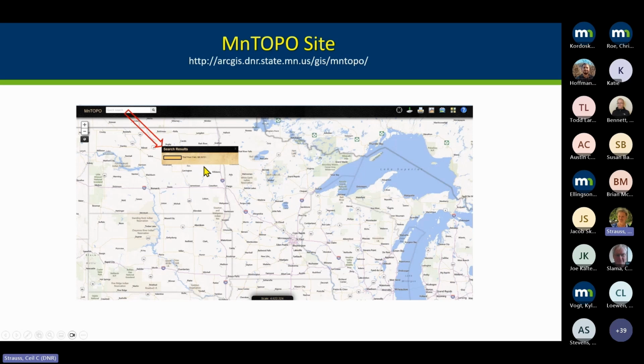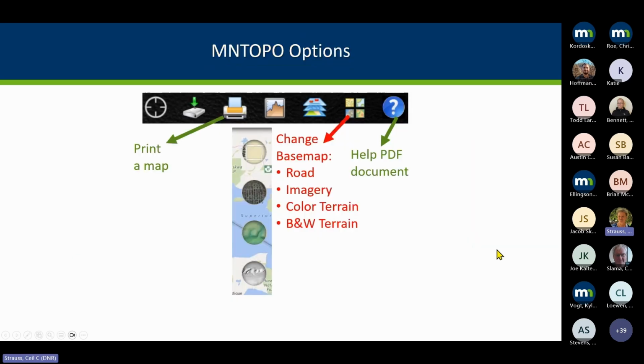Oh, Cole's asking about any timeline on when the new data is going to be there, and that we don't know because the new LIDAR that's being collected is so much more dense that they're still trying to figure out how to be sharing that in a better way. So unfortunately, we don't have a nice viewer to see that better data, or the newer data, I should say. So most of this is going to be from the 2008 to 2012 era when we had the first round of statewide LIDAR.